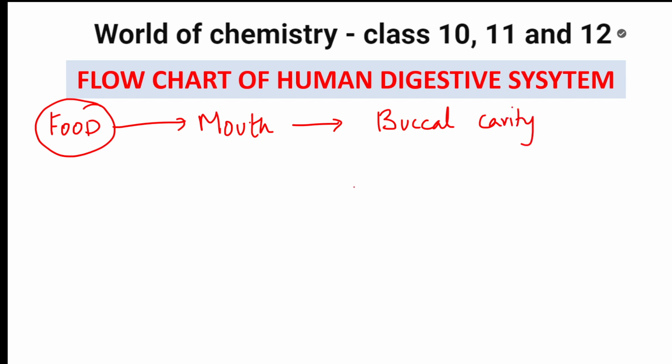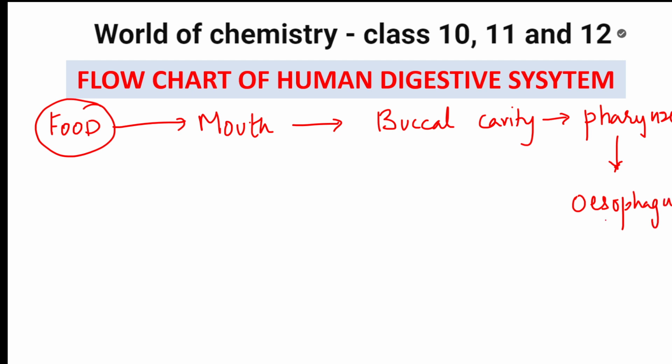From the buccal cavity the food enters a compartment called the pharynx. Then from the pharynx it goes into a muscular pipe, that is the esophagus.